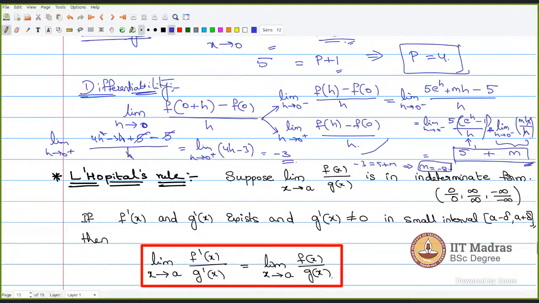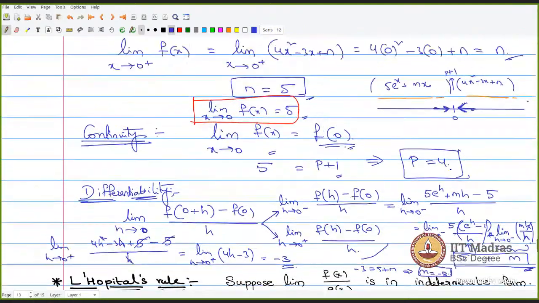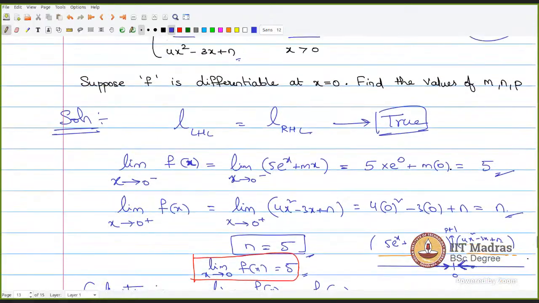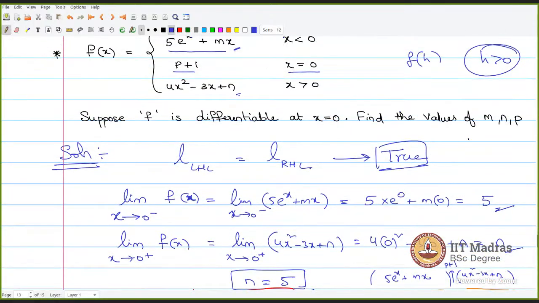Okay. This is how we find. We got m value as minus 8, p value as 4, n value as 5. We ask you only m and p. What if m by 2? There might be m by 2, 2 times n, p plus 8, something.